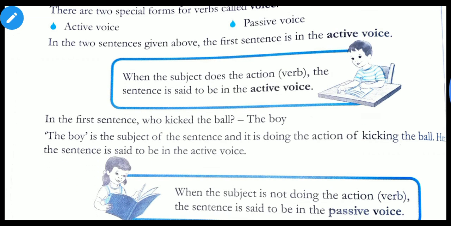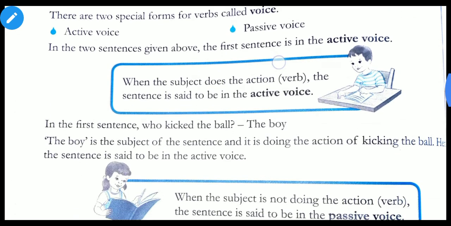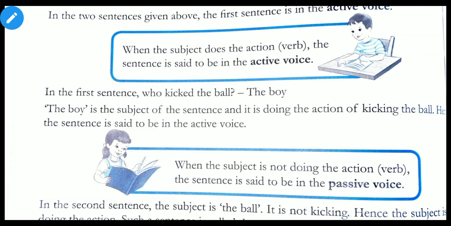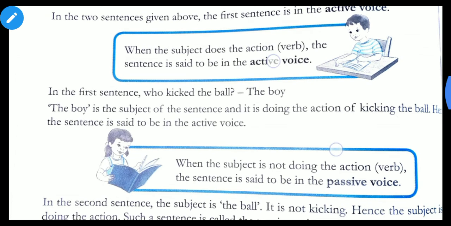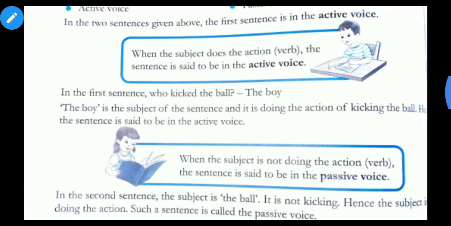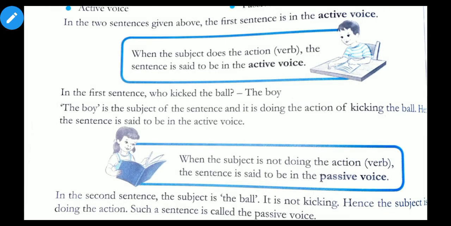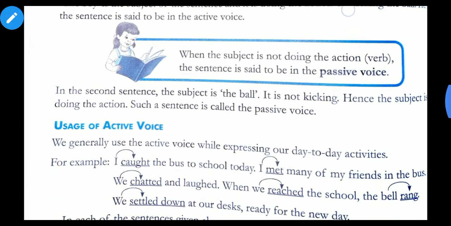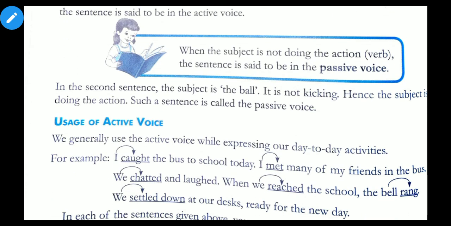In the first sentence, what was the sentence? The boy kicked the ball. So, the boy is the subject of the sentence and it is doing the action of kicking the ball. So, here the sentence is said to be in the active voice. Now come to the definition of passive voice. When the subject is not doing the action, that is the verb, the sentence is said to be in passive voice. So in the second sentence, the ball was kicked by the boy.